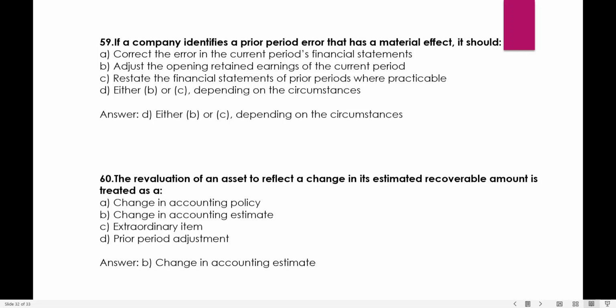So these are the questions which we have done for AS-5, and I hope this is clear to you.